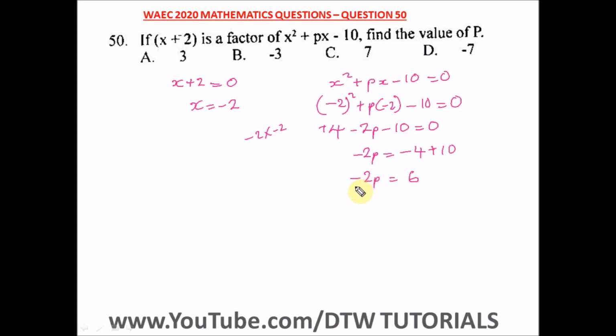So here we now divide both sides by negative 2. This would cancel out, so we have p is equal to 6 divided by negative 2. We're going to have a negative 3. So this is our answer. P is negative 3, and our right option here is option B.